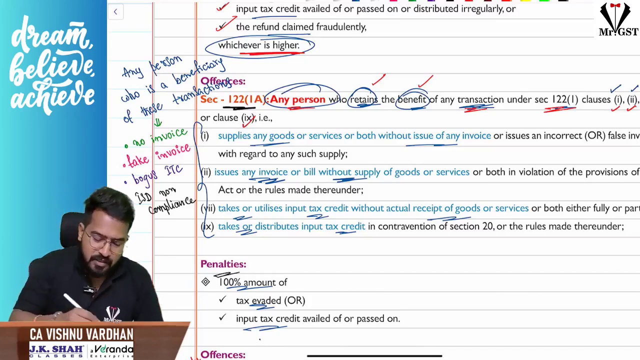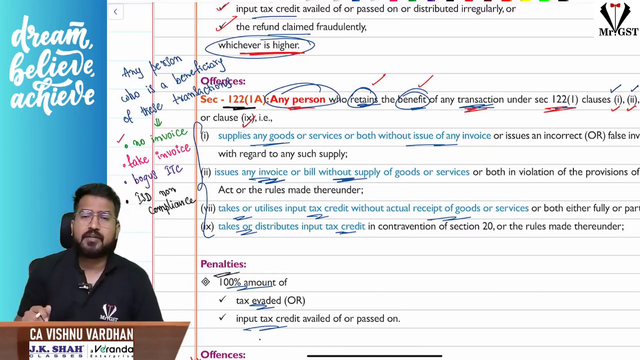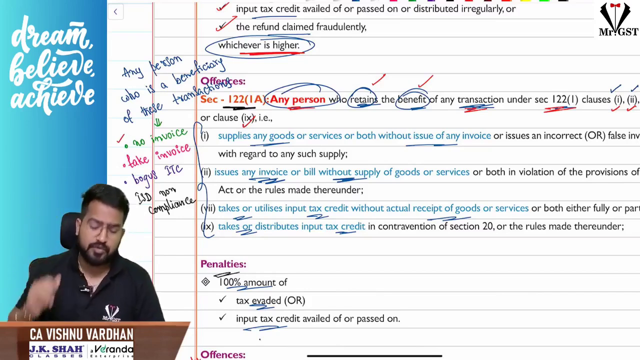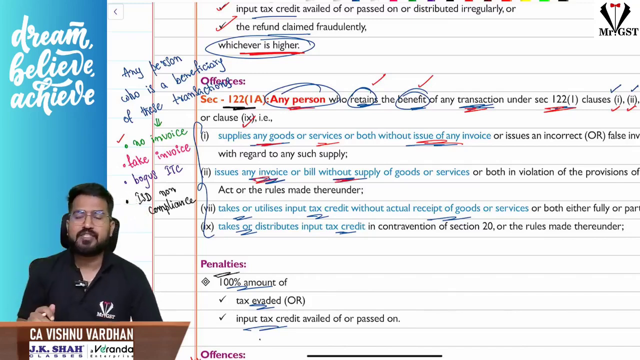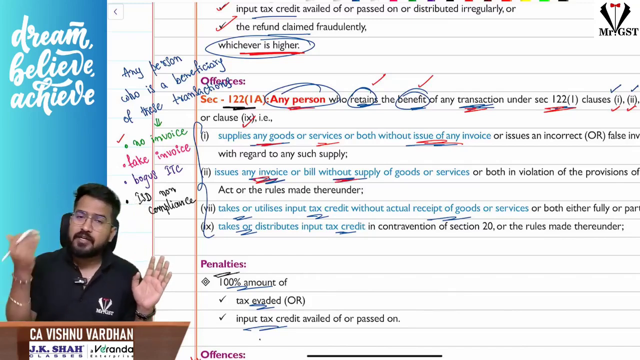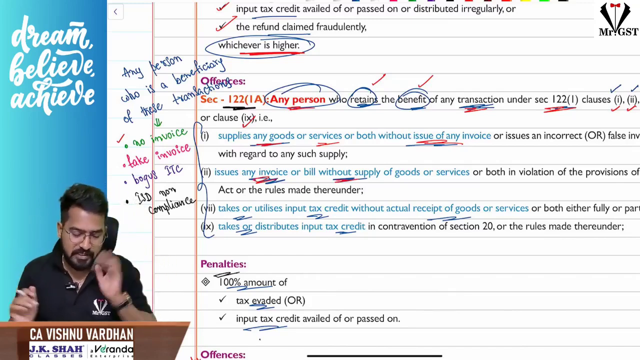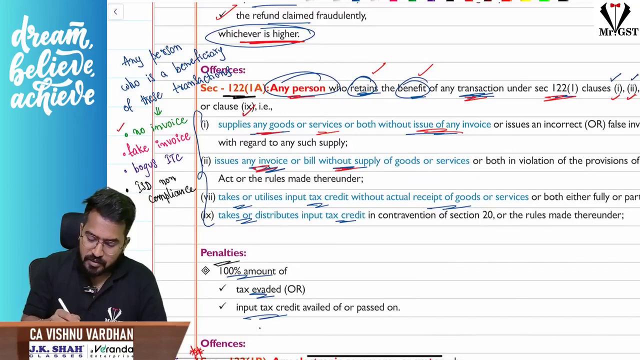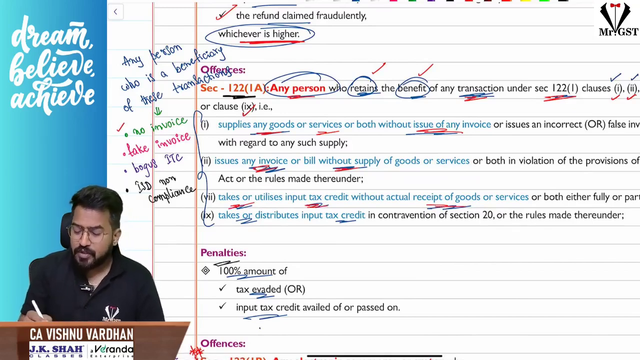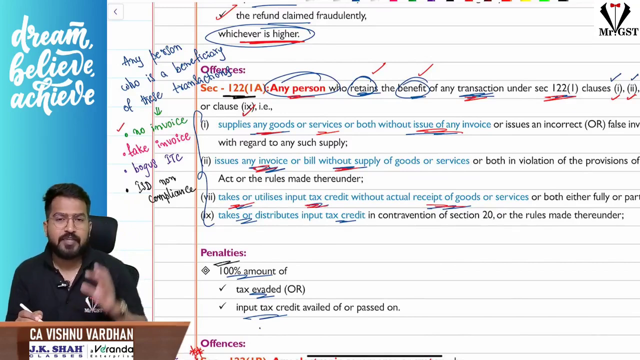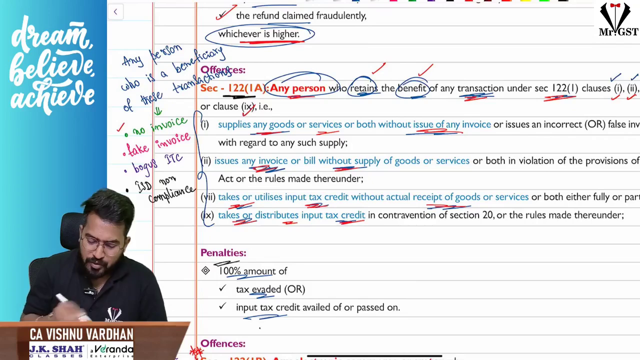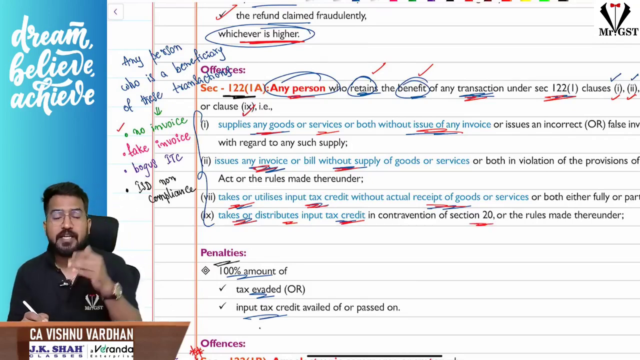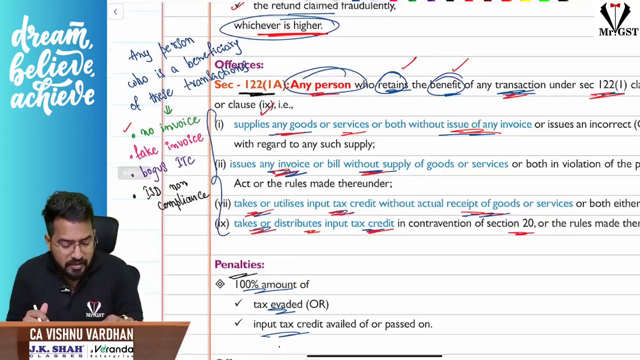What offenses? Supply without making invoice, without raising any invoice, just supply the goods or services. So supply any goods or services without issue of any invoice, or issue the invoice or bill without supply of goods. That means either invoice is not given, or supply is not made and fake invoice is given. Next, you are taking ITC without actually receiving the goods or services. That means using fake invoices, bogus ITC you are claiming, or you are taking or distributing ITC in contravention with section 20, that is ISD non-compliance. So for these four offenses,